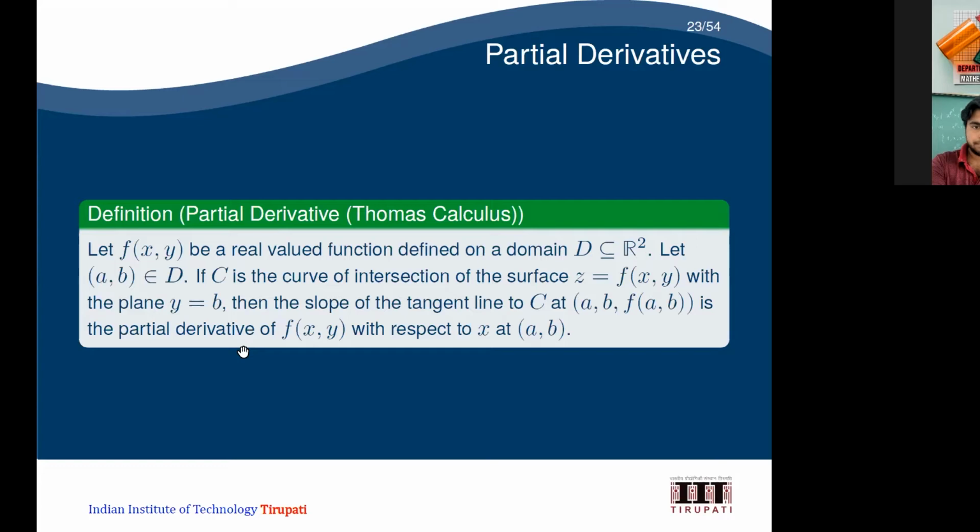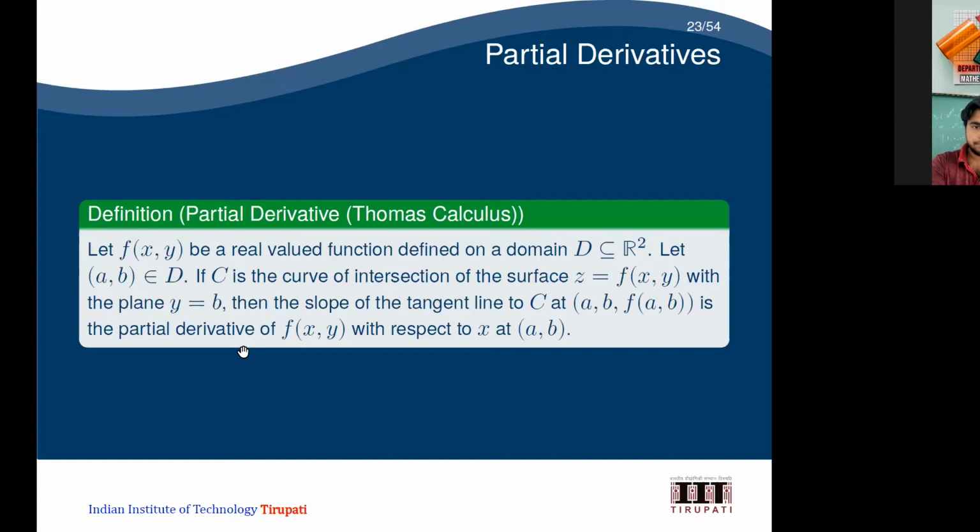What will be the intersection between the plane and the surface? I have a surface, and I'm just cutting it using a plane. It will be a curve, sir. Yeah, either it will be a curve or it will not be. If the plane is not passing through that surface, then you are not going to get a curve. It will be empty. Otherwise, you will get a curve.